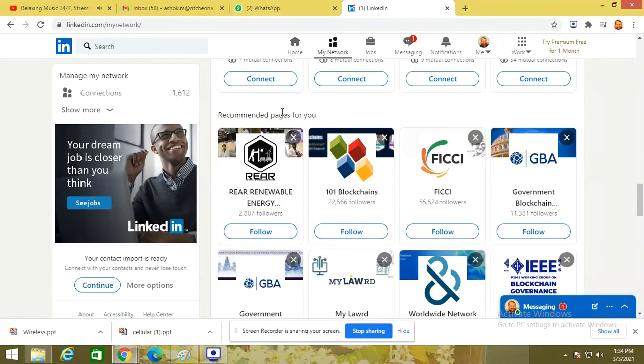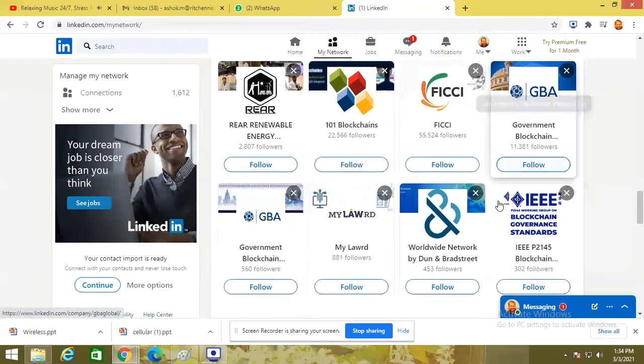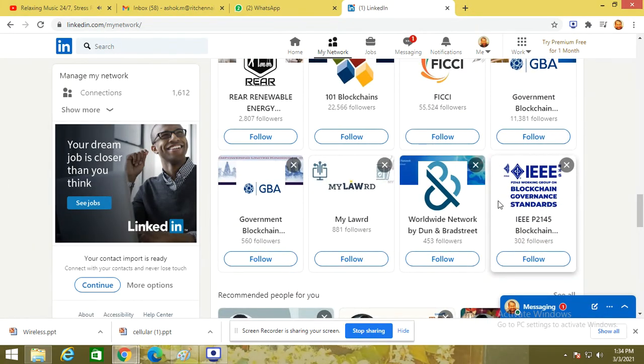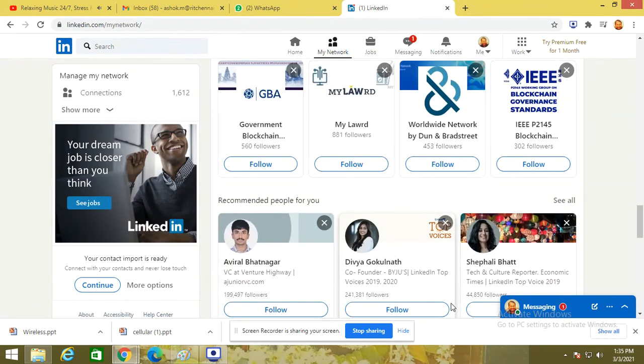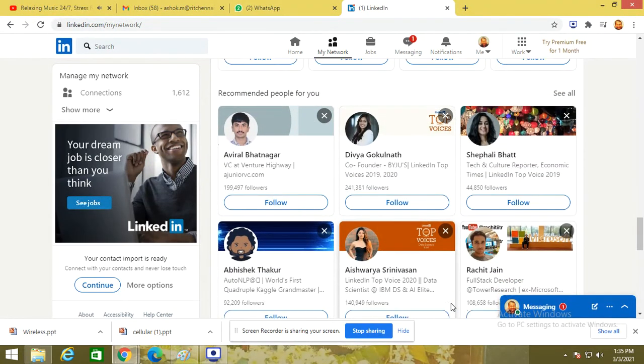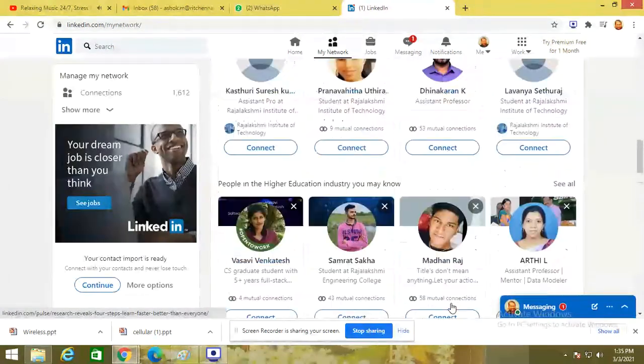There are also recommended pages to follow. Depending upon your timeline activities, it will convey them to you, and it will change over time. So you could follow it. Once you click follow, whenever they post any content, it will come in your feed. So how do you make the HR people work towards you? How to do that?